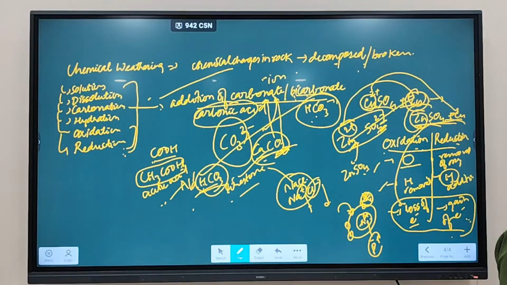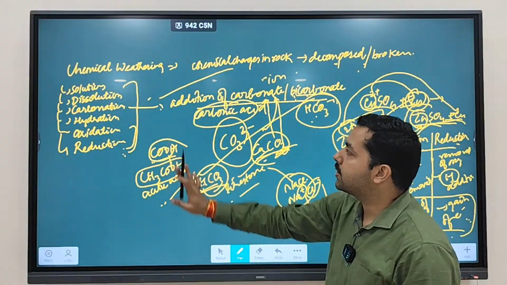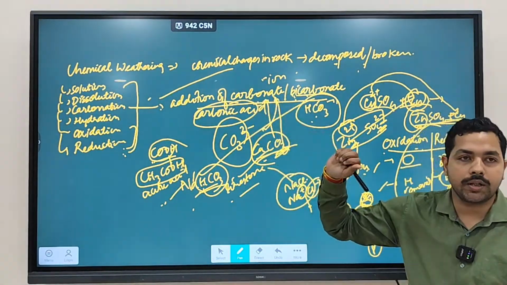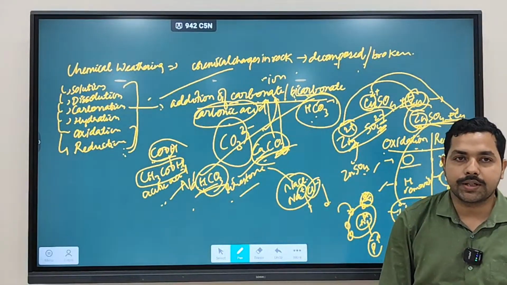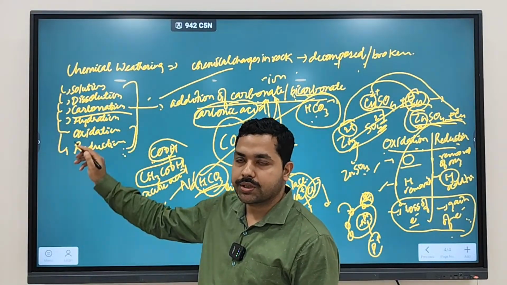Acetic acid. So what you see is when addition of these ions, this compound is there, it is called carbonation. So carbonation is a process when there is addition of carbonate ion, addition of bicarbonate ion, or addition of carbonic acid. That process is referred to as which process? Carbonation process.